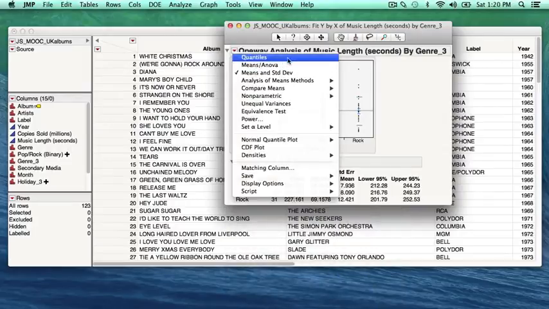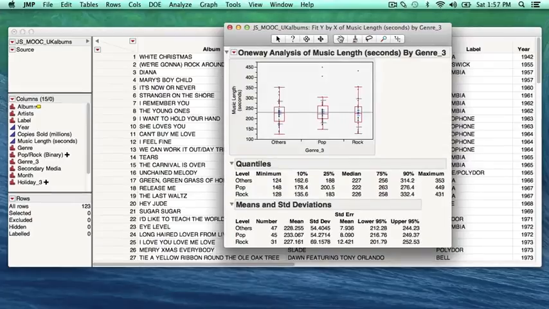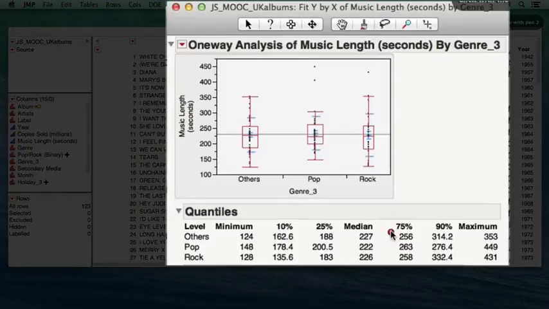So we're going to click the red arrow button again, and this time we're going to hit quantiles. And there's the boxes and whisker charts for the three music genres. Now, a good indicator of a distribution spread would be its interquartile range. So, subtracting the 25% quantile from the 75% quantile of each distribution, we get an interquartile range of 68 for the music albums of other genres,